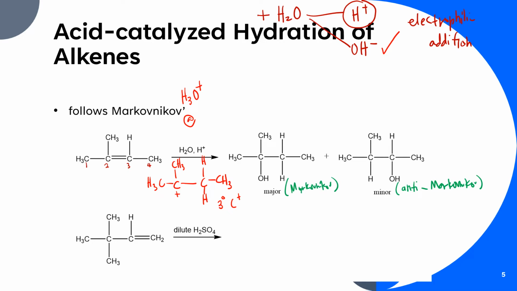Okay, next example. Alkene yang bawah ini pula. So again, the same process, kita ada alkene, kita ada dilute sulfuric acid. So menunjukkan ini adalah hydrations of alkene, di mana kita nak kena tambahkan air into this alkene. But the first step, we are going to add the H+ dahulu. So carbon mana yang akan terima H+? Between these two carbon atoms, this carbon has two hydrogens. Carbon ini ada satu sahaja hydrogen. So by following the Markovnikov rule, this carbon definitely akan terima hydrogen daripada water ini ataupun acidified water, and that will give you this intermediate.